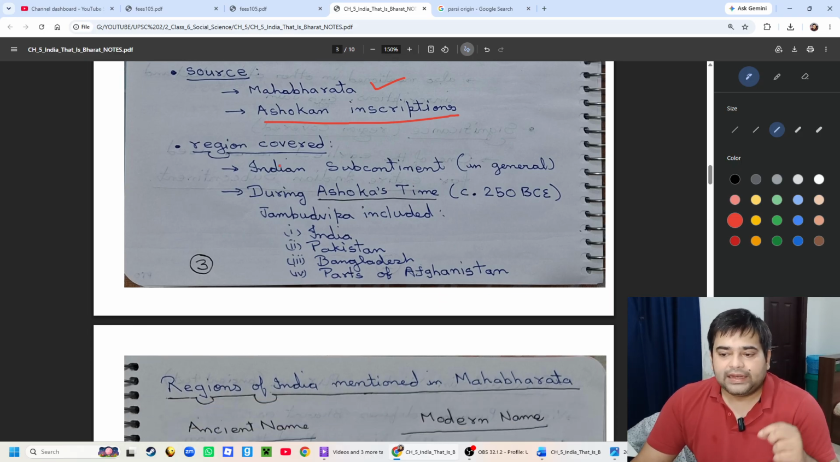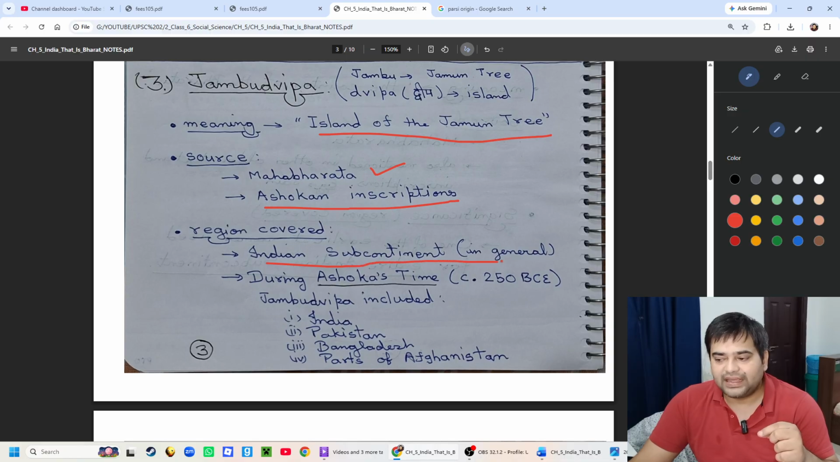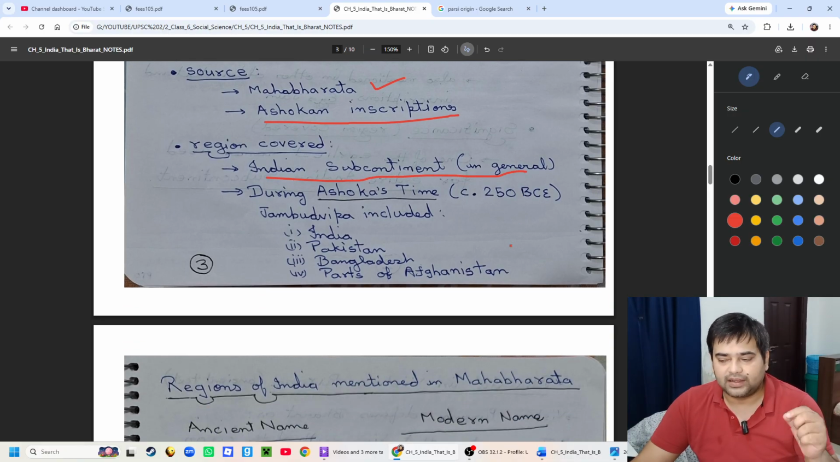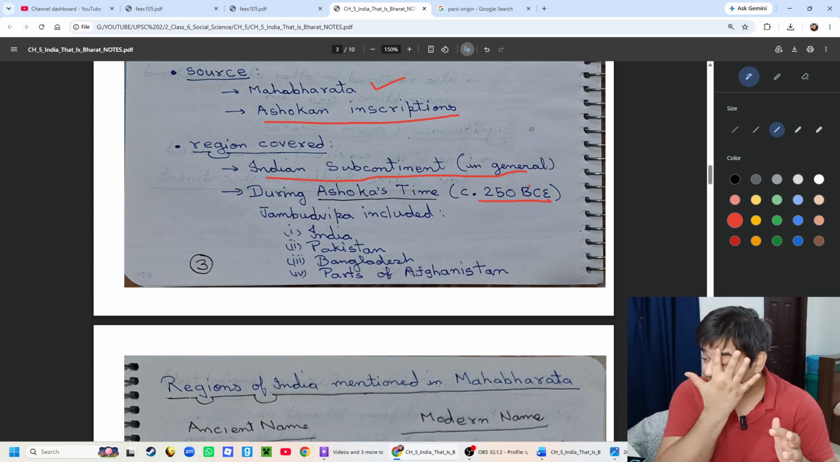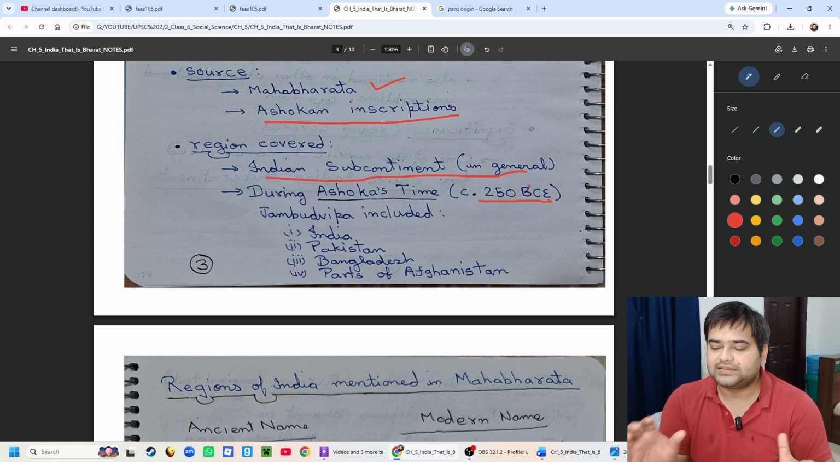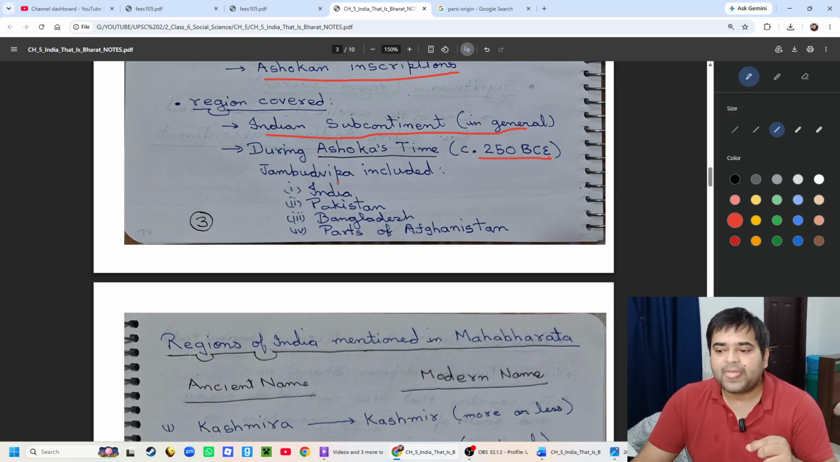Okay. Now the region covered. In Jambudvipa, the region covered is the whole Indian subcontinent in general, and during Ashokan time, that was 250 BCE. BCE we already know, 250 years before Jesus Christ, before Common Era.